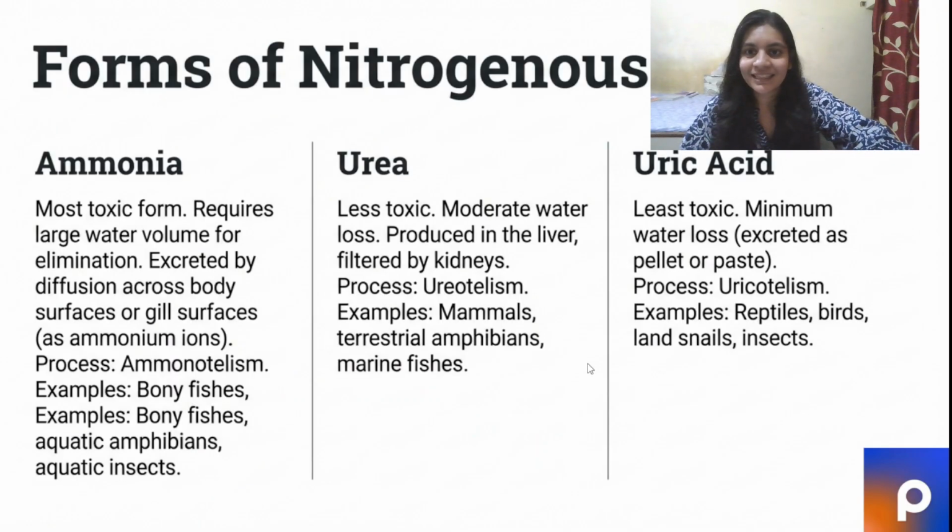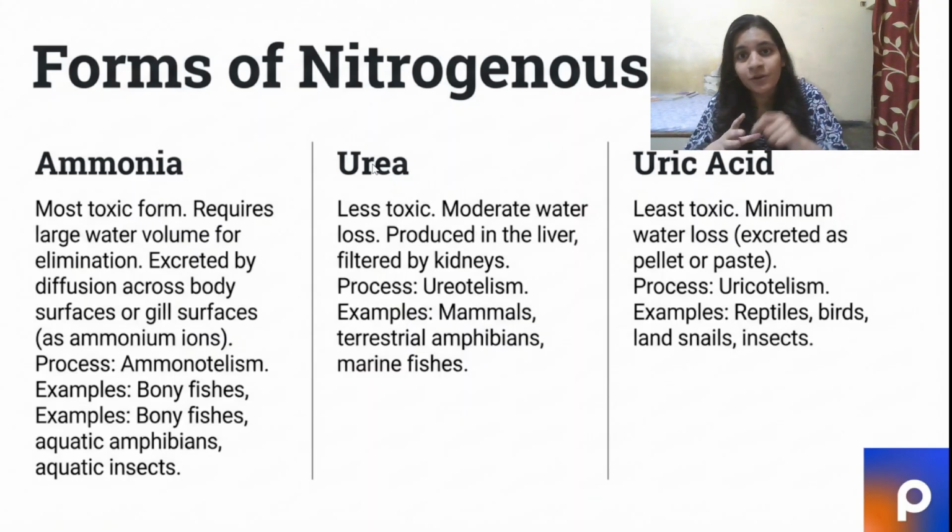Let's begin, guys. All right. So there are different forms of nitrogenous waste. Nitrogenous waste, what do they mean? Nitrogenous waste means waste that contains compounds containing nitrogen, like ammonia, urea, and uric acid. Let's understand them one by one.